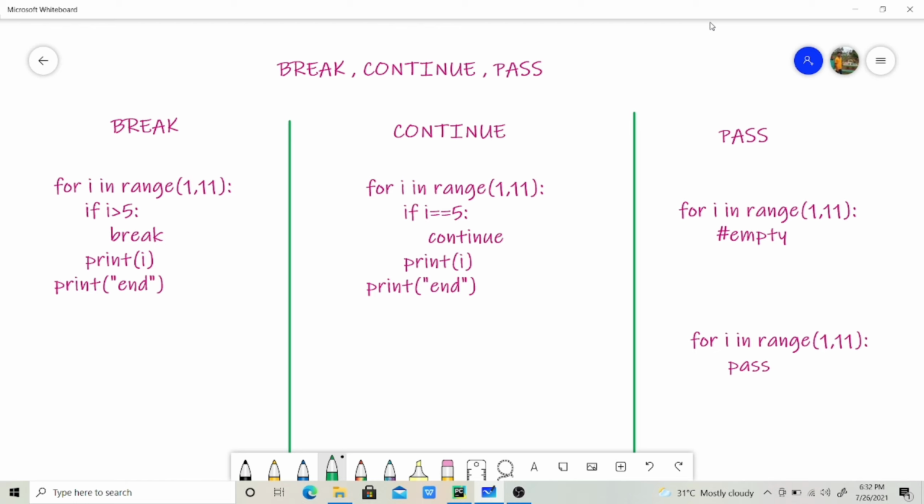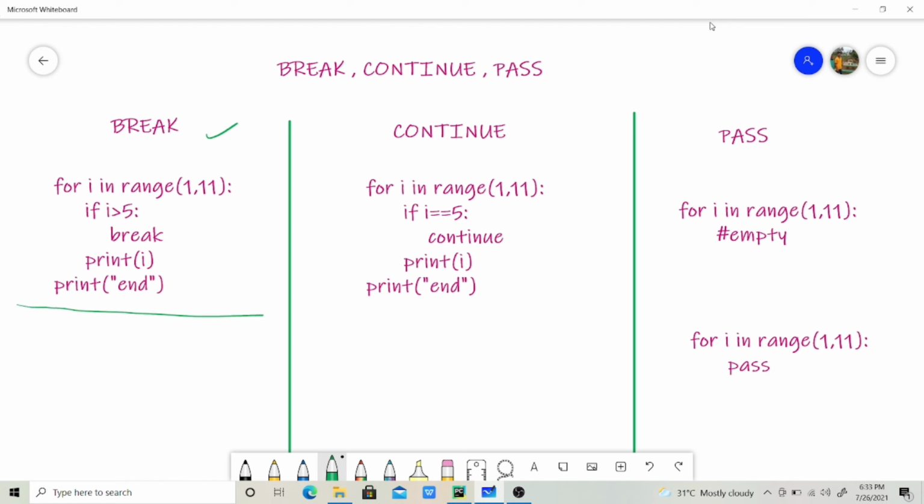Let us start with break. For example, if you take i in range of 1 to 11, here I am checking the condition i greater than 5 and I am giving break if this condition is satisfied. Otherwise it will print i, and finally it will print end. Now let us see how it is working.